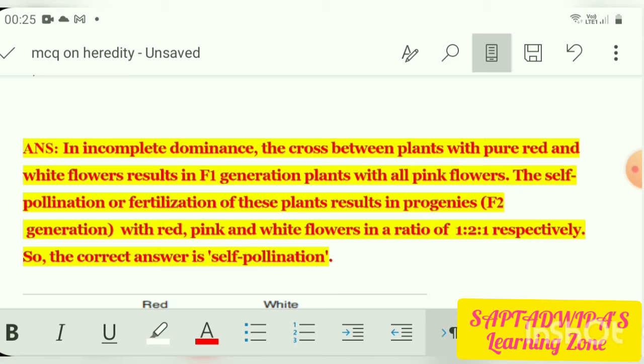So whenever a red flower is crossed with a pure white flower, in F1 generation all the progeny will be pink flowers. The self-pollination or fertilization of these plants results in progenies in F2 generation with red, pink and white flowers. And the ratio of this is 1:2:1. So obviously our correct answer will be self-pollination.